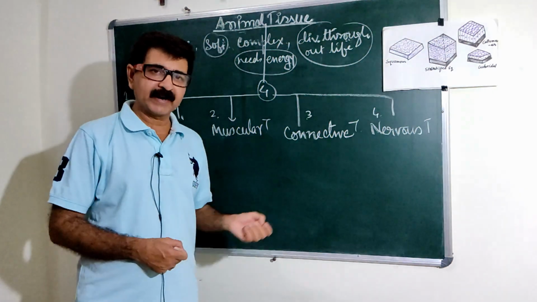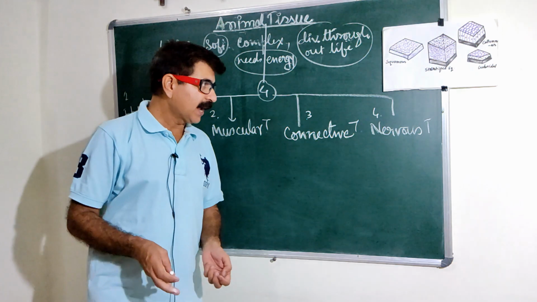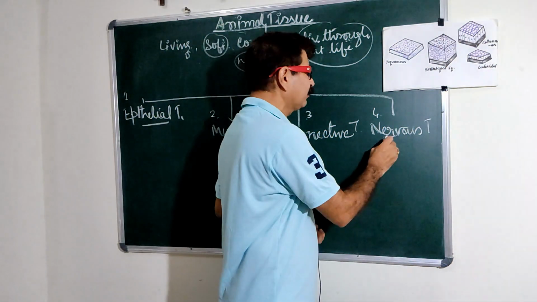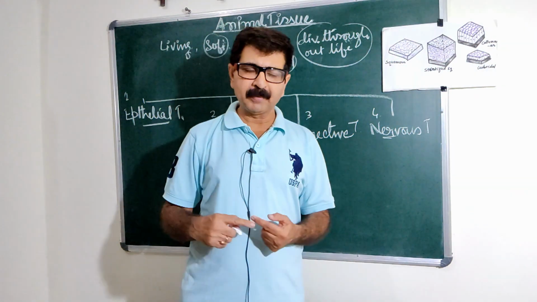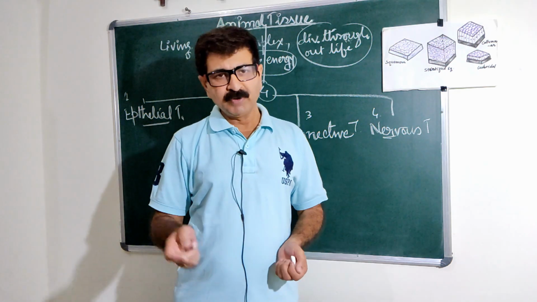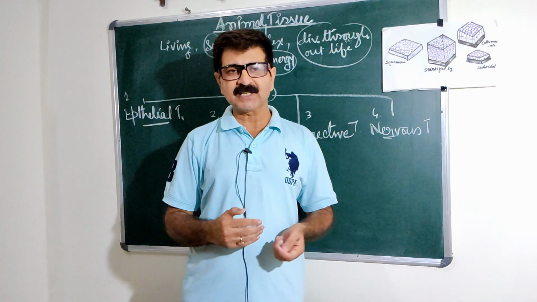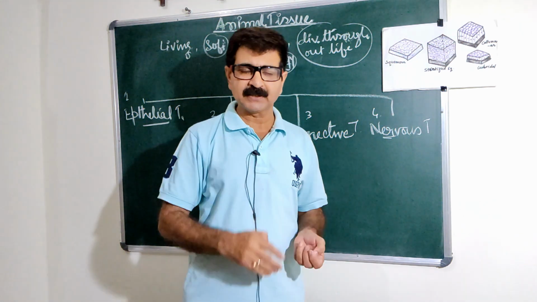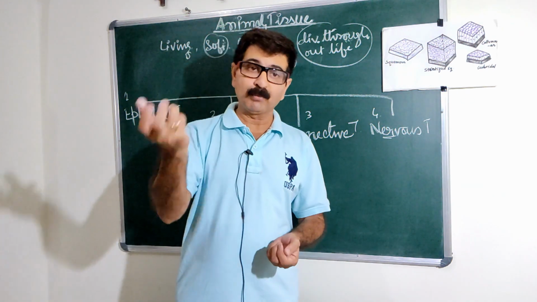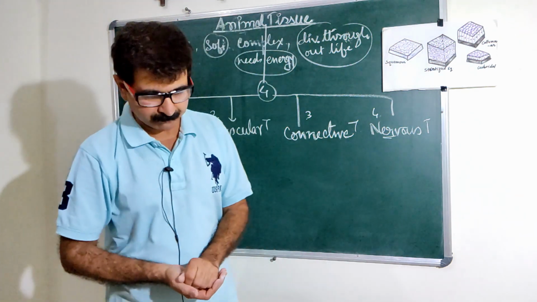These all are the different kinds of the tissues, that is the connective tissue. And the nervous tissue is a special kind of tissue found in our brain or spinal cord, which helps to sense things or send the messages from one part to another, from organ to the body or from body to organ.